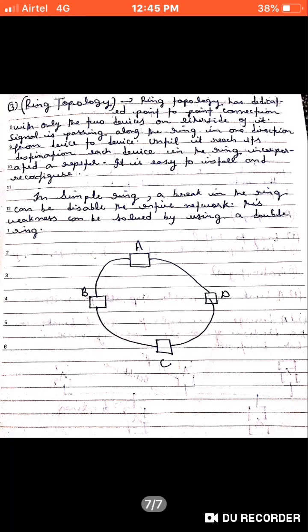So what happens in ring topology is that it is unidirectional. Suppose I want to send a signal from D, I cannot send from A to B. We have to send it from A to D, then D to C, then C to B, then B to A. We will not be able to send from A to B to C because it is unidirectional. This is called a unidirectional ring.